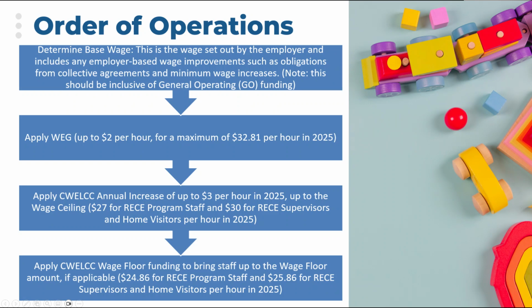Then apply QUELC annual increase of up to $3 per hour in 2025 up to the wage ceiling, which is $27 for RECE program staff and $30 for RECE supervisors and home visitors per hour in 2025. Finally, if applicable, apply QUELC wage floor funding to bring staff up to the wage floor amount: $24.86 for RECE program staff and $25.86 for RECE supervisors and home visitors per hour in 2025.